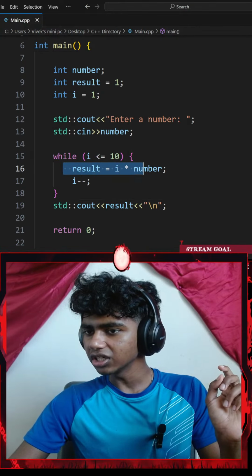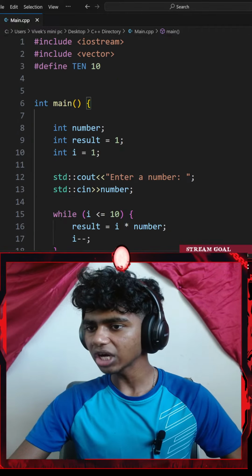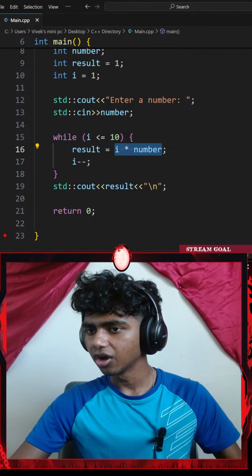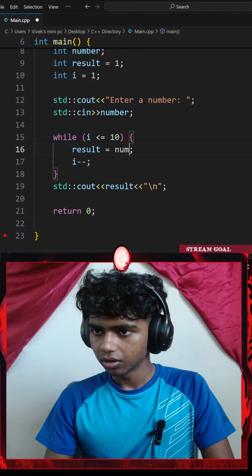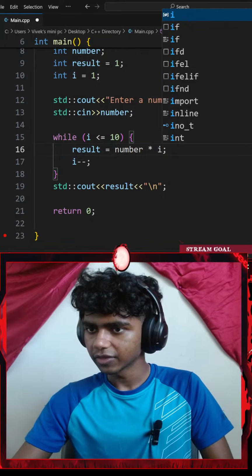Okay, result equals to. I do go with a new line. Okay, let me try with the 10 now. I think because I multiplied I by number, that doesn't make any sense. What if I went with number multiplied by I? Okay, so number multiplied by I. Okay, and then I subtract.